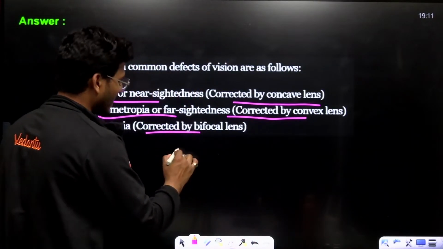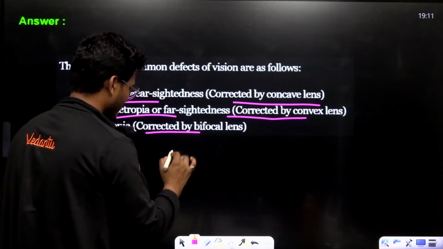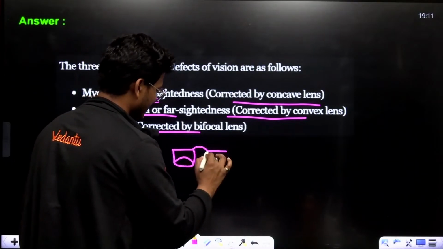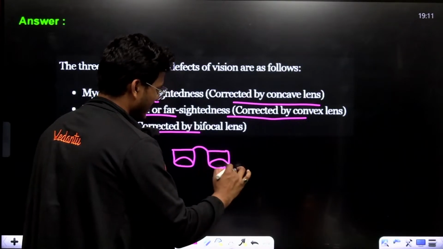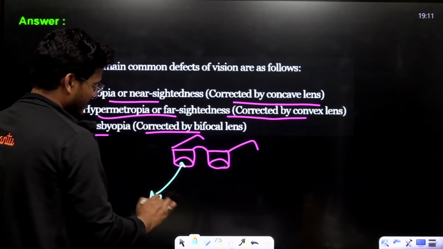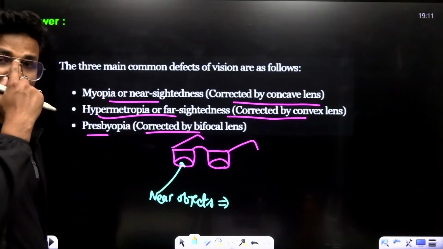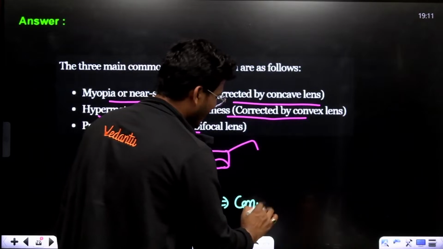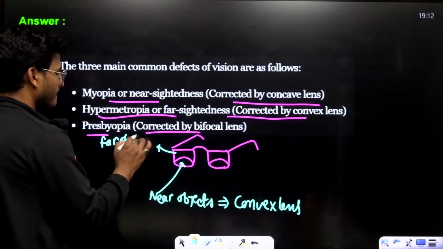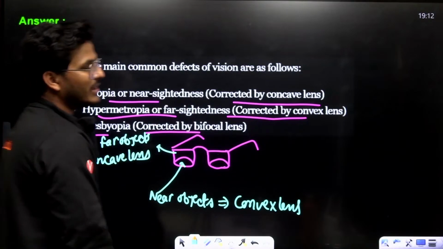A bifocal lens is just like this, right? As you see, some uncles wearing these specs, I know everyone knows about this. This part is for nearby objects, and for near objects you use a convex lens. And this part is for far objects, and this is a concave lens.